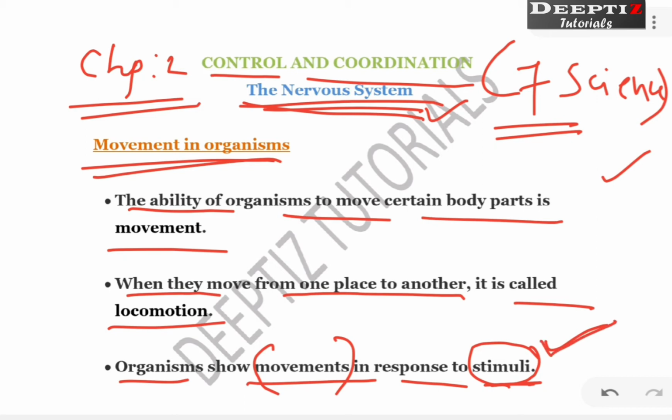From a dark room you are going into sunlight. When that extreme light comes into your eyes, immediately you close your eyes, right? So what is the stimulus here? The stimulus is going to be light. When there is extreme cold outside, you may protect yourself, you may wear a sweater or anything, right? So what is that stimulus which made a change in your body? The stimulus is that cold situation. Stimulus is anything which causes a response or a change in your body.